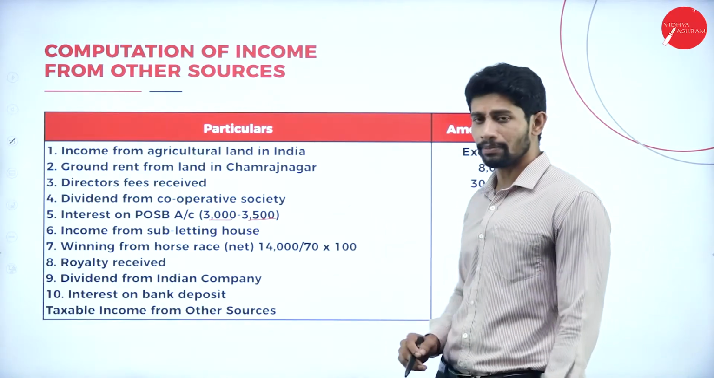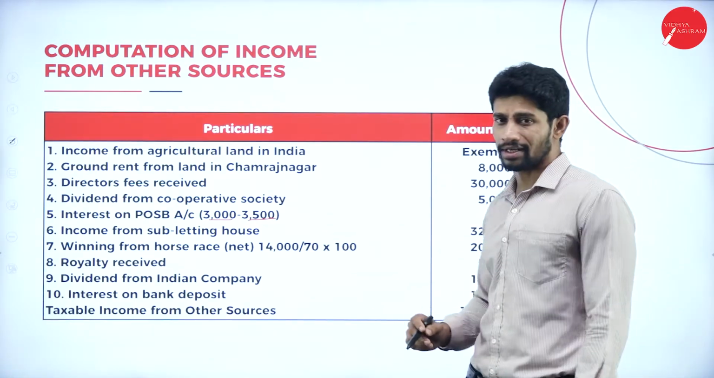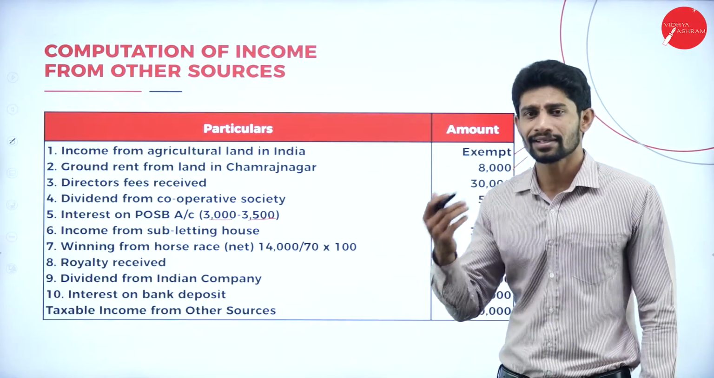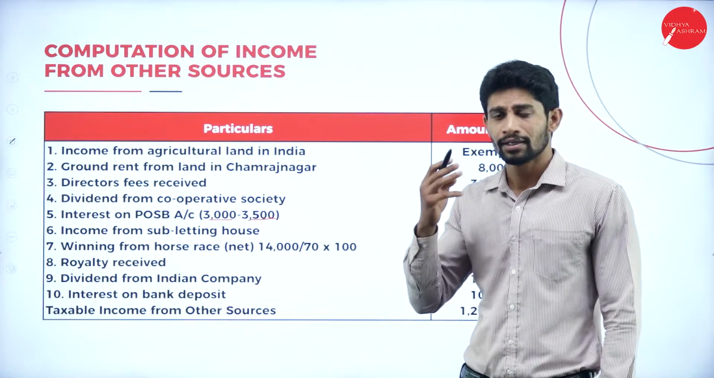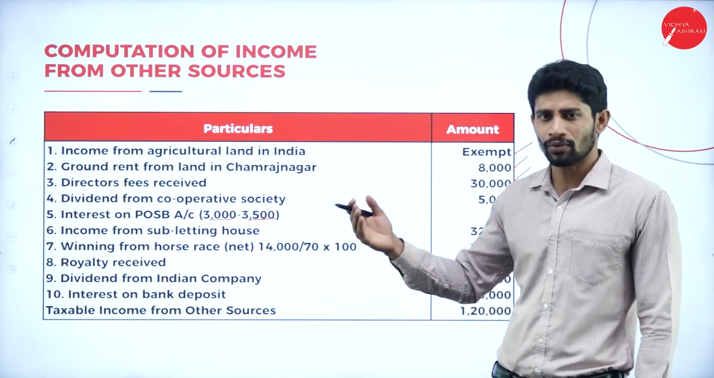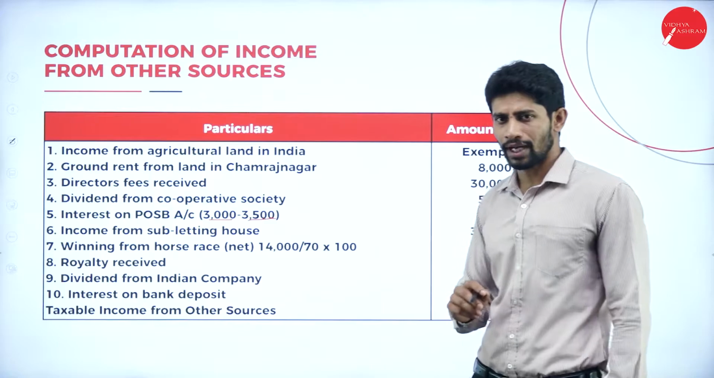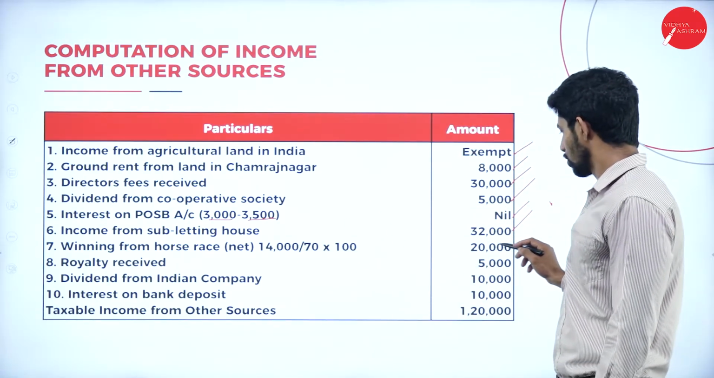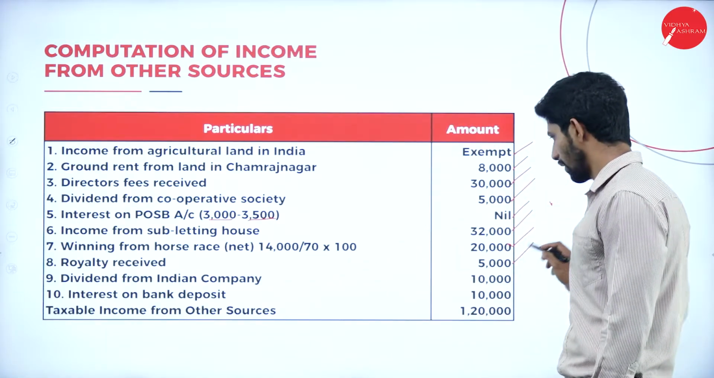Next, income from subletting of house, it is taxable. Next, winning from horse race, they have given the net value, and we are supposed to make it gross. What is the tax they deduct under winning from horse race? It is 30%, which is already deducted. That means they are paying only 70% to the winner. So 14,000 is the 70% value. 14,000 divided by 70 into 100, you will get 20,000. Next, royalty received, 5,000.